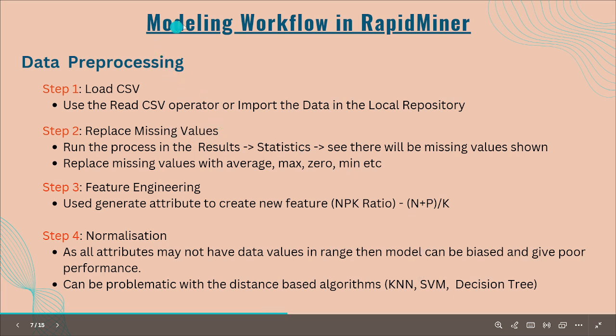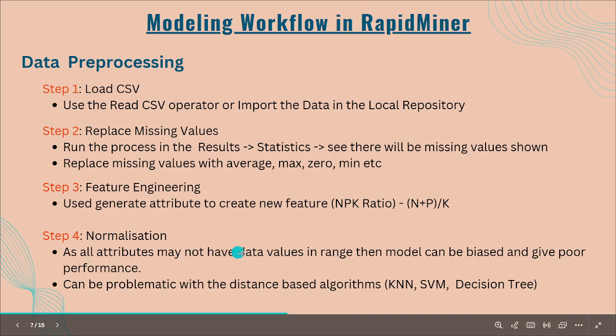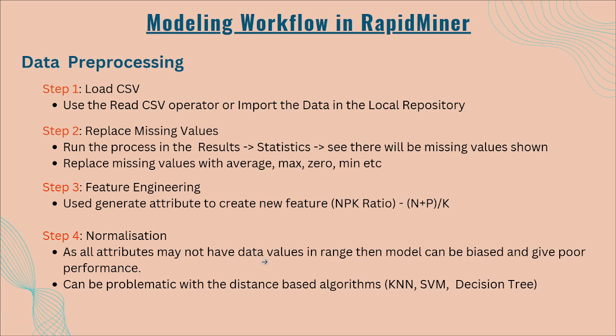So this is the detailed data pre-processing. You can see here we load the CSV, then replace missing values, do some feature engineering, and do the normalization. This normalization is important because the data can have different values and the ranges can differ, which can lead to bias and poor performance in the model.